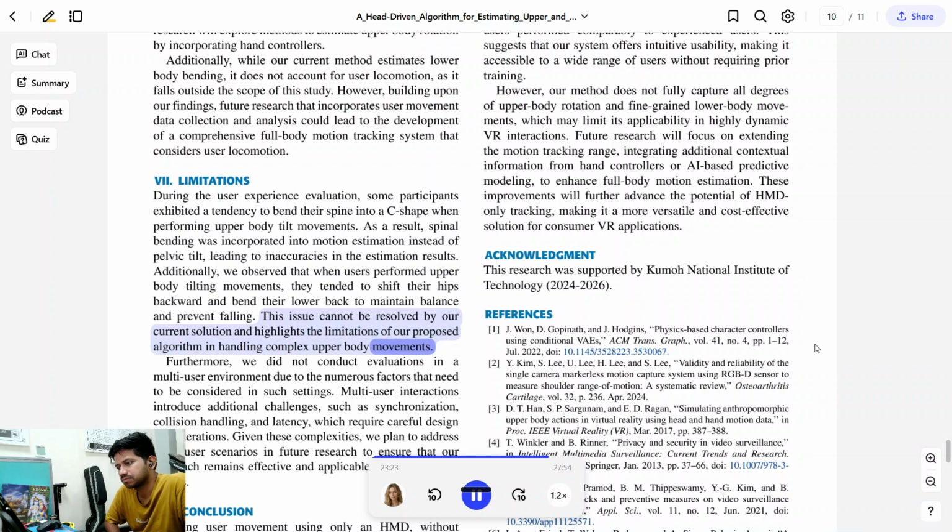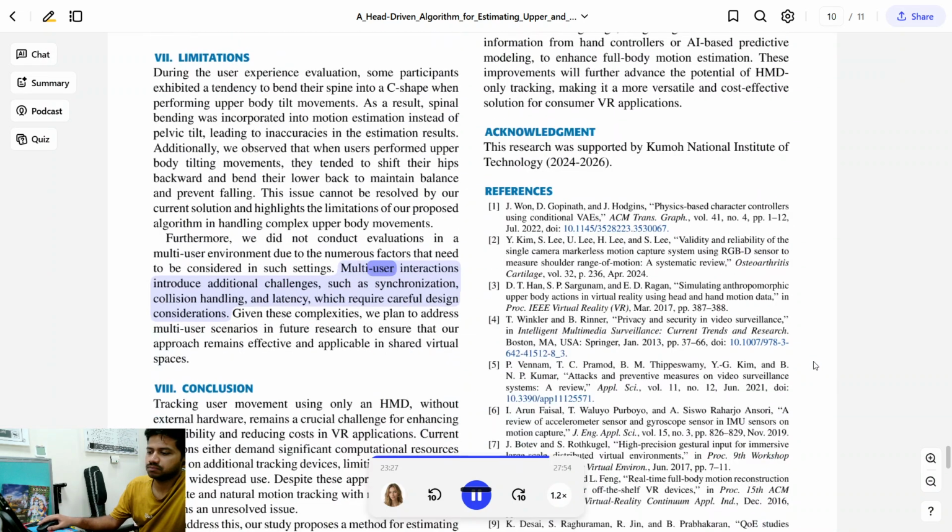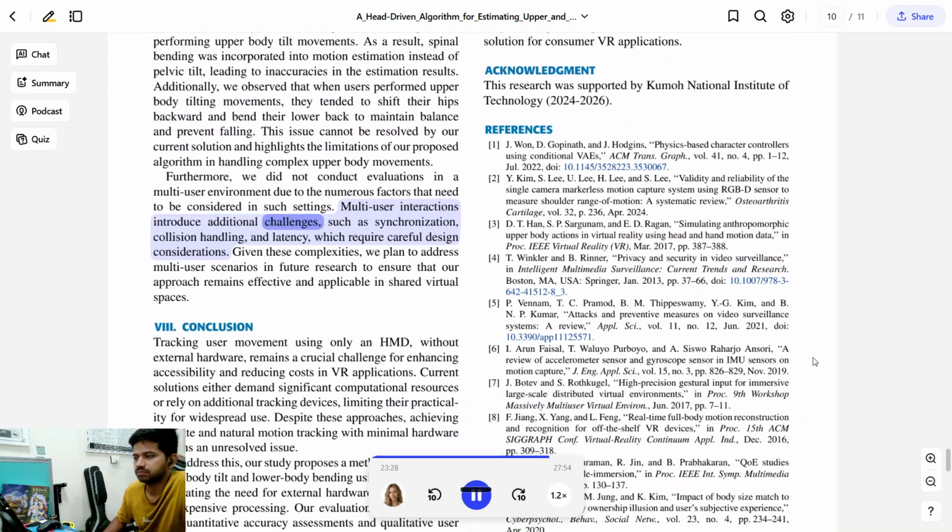Furthermore, we did not conduct evaluations in a multi-user environment due to the numerous factors that need to be considered in such settings. Multi-user interactions introduce additional challenges, such as synchronization, collision handling, and latency, which require careful design considerations. Given these complexities, we plan to address multi-user scenarios in future research to ensure that our approach remains effective and applicable in shared virtual spaces.